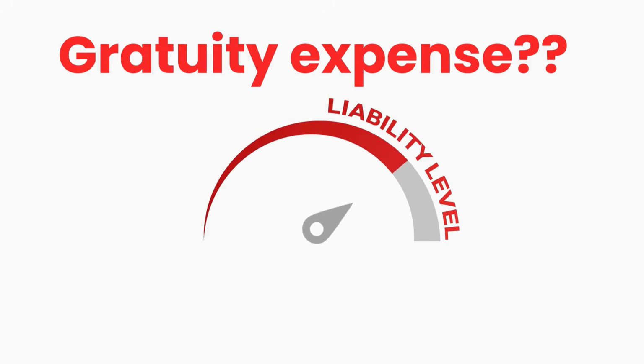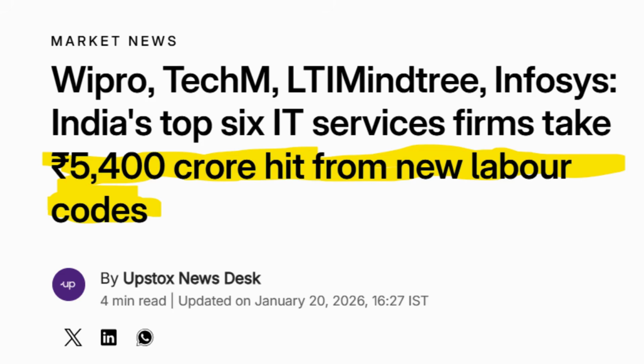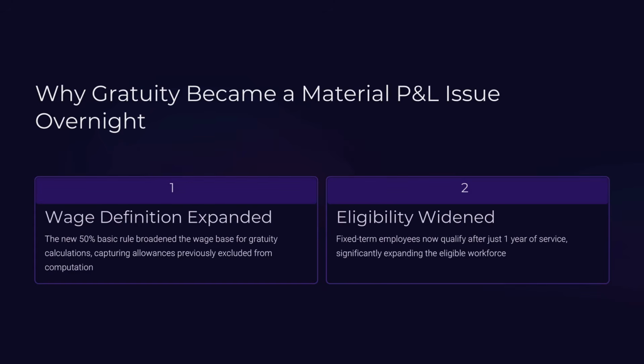Now let's talk about one major component that is creating a huge financial impact for companies, and that is gratuity. Many large corporates and leading companies, especially in sectors like IT and services, have recorded significant gratuity-related expenses in their December quarter financial statements. Gratuity suddenly became a big P&L issue for companies for two reasons. First, wages increased due to the 50% rule, and second, more employees became eligible for gratuity, especially fixed-term employees. The fixed-term employees now qualify after just 1 year of service, significantly expanding the eligible workforce.